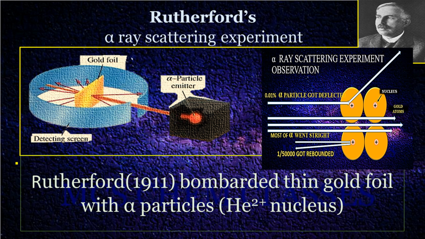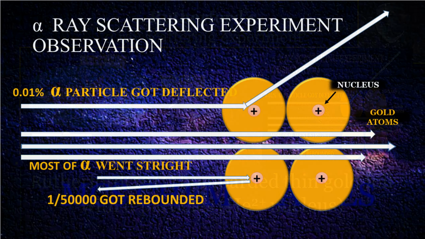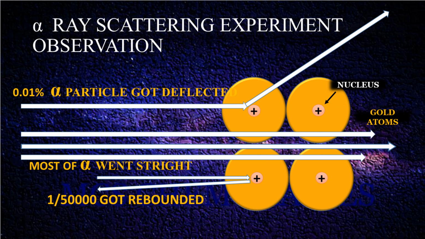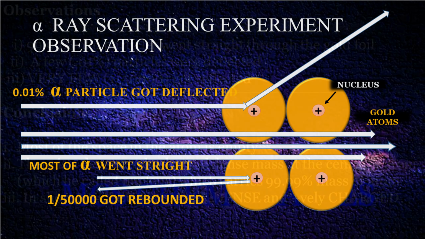By conducting this experiment, he noted certain observations. He found that most of the alpha particles went straight through the gold foil, that is almost 100%. A few alpha particles were deflected, around 0.01%, and very few, that is 1 in 50,000, got reflected or rebounded. Based on the observations, the following were the conclusions. Most of the space in the atom is empty.